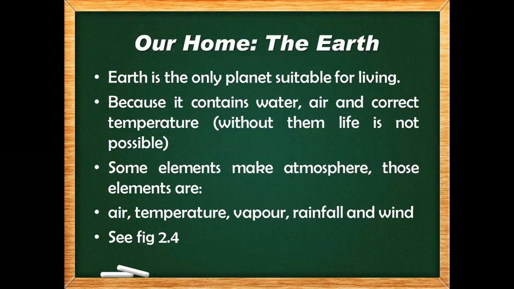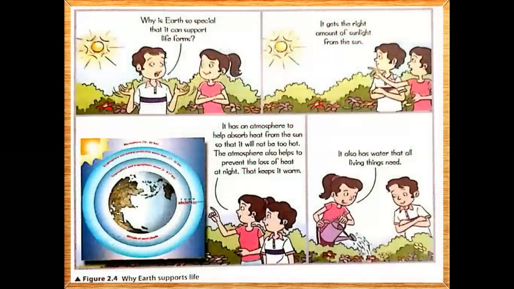If you see picture 2.4, what is this picture showing? This picture 2.4 is showing why Earth supports life. The boy is saying, why is Earth so special that it can support life forms? The girl is saying it gets the right amount of sunlight from the sun. Yes, the Earth is getting the right amount of sunlight. And then the girl says, in the third picture, it has an atmosphere to help absorb heat from the sun. So Earth is absorbing the extra heat from the sun so that it will not be too hot.